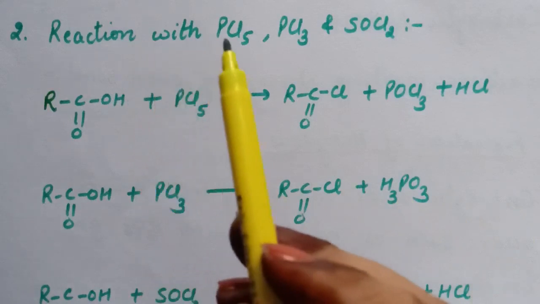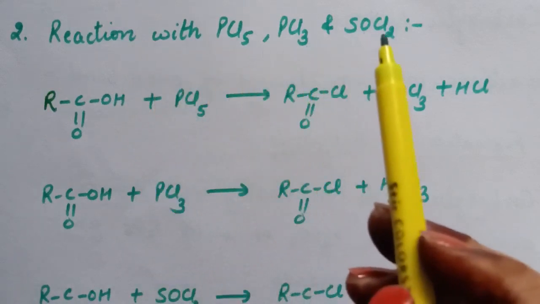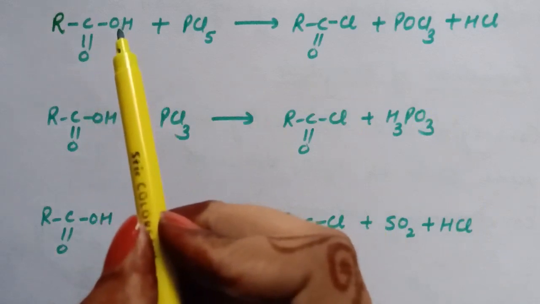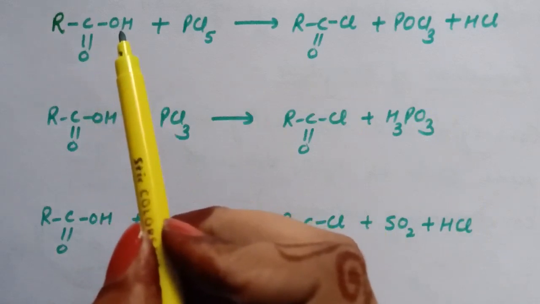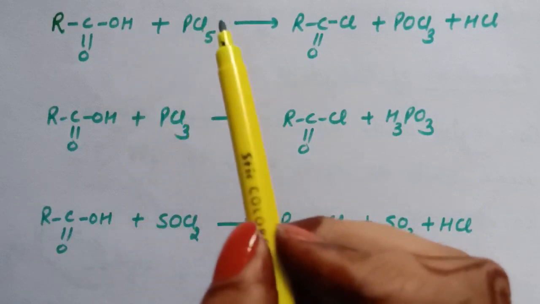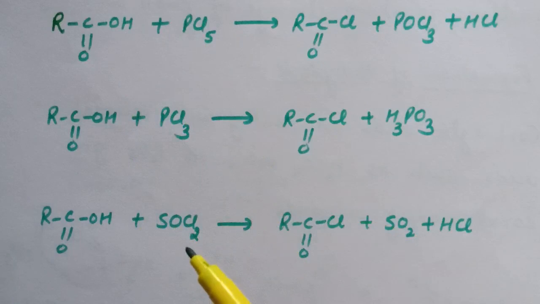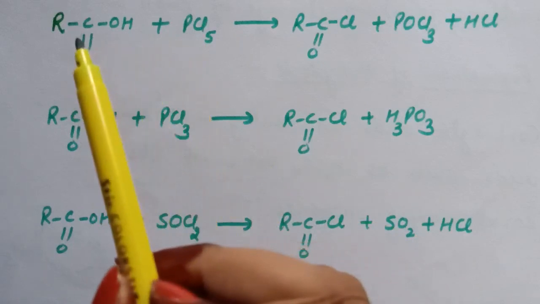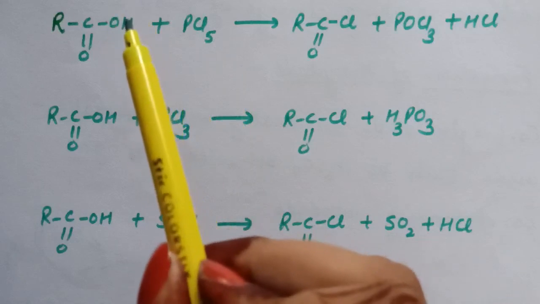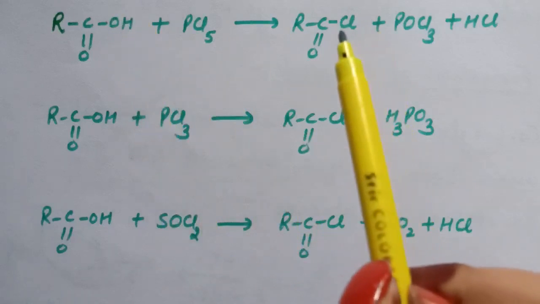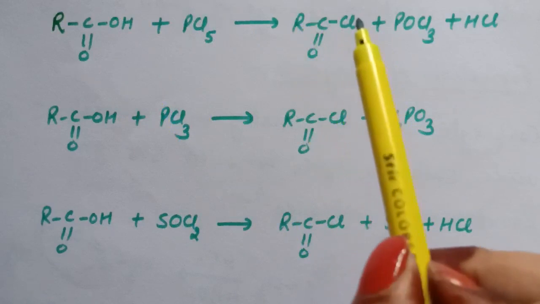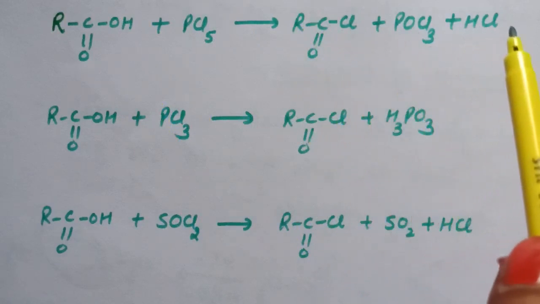Next is reaction with PCl5, PCl3 and SOCl2. The hydroxyl group of carboxylic acids behaves like that of alcohol and is easily replaced by chlorine atoms on treatment with PCl5, PCl3, SOCl2. So here is the reaction of carboxylic acid with PCl5. The hydroxyl group of the carboxylic acid is replaced by Cl and this acyl chloride is formed. Along with this product, POCl3 and HCl are also formed.